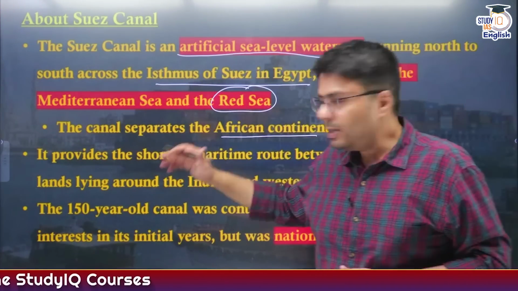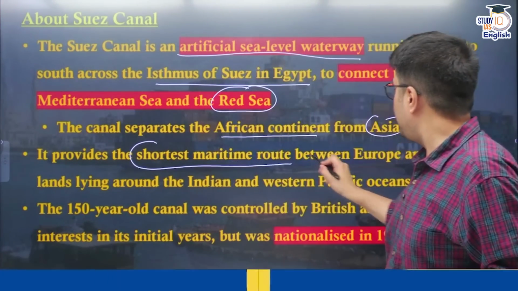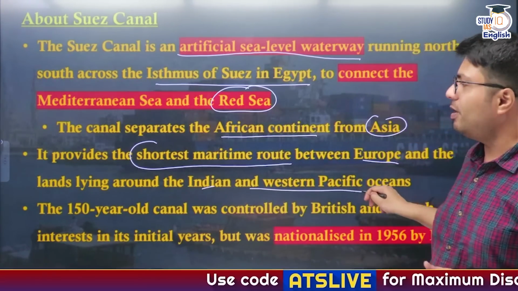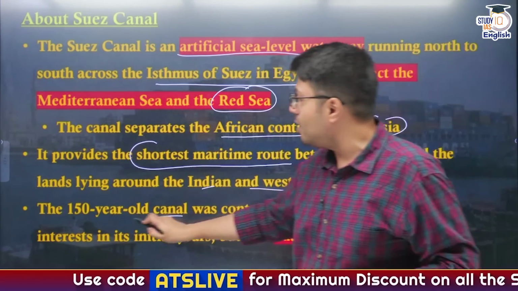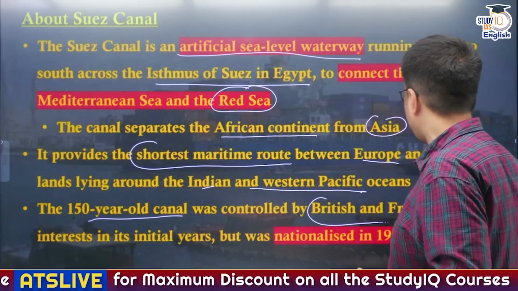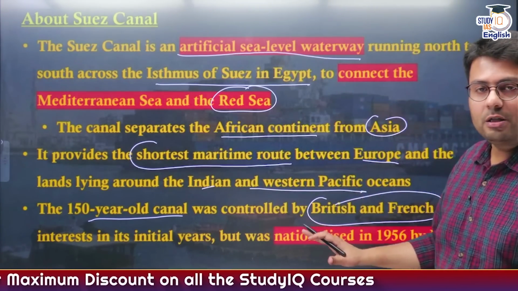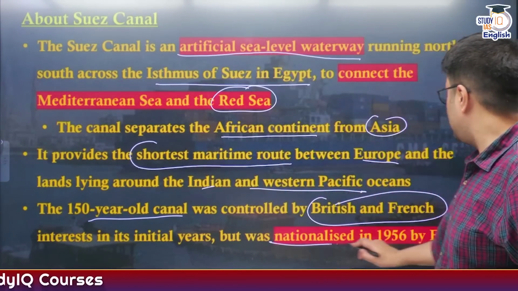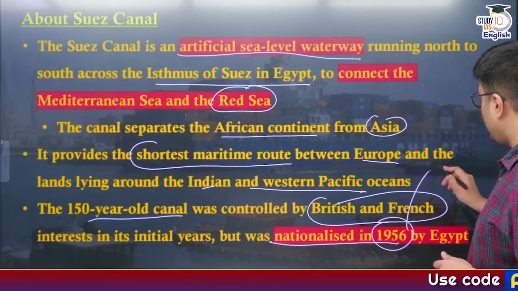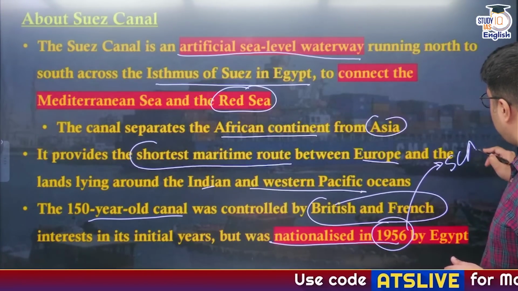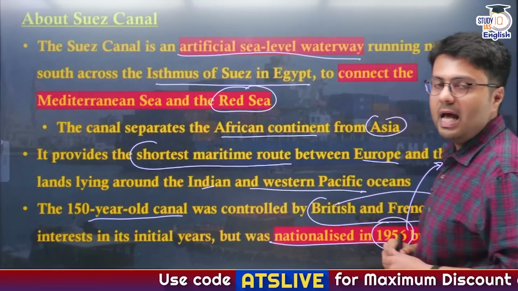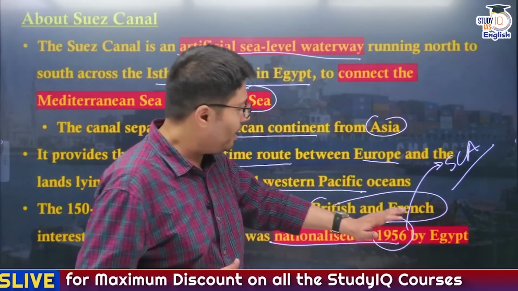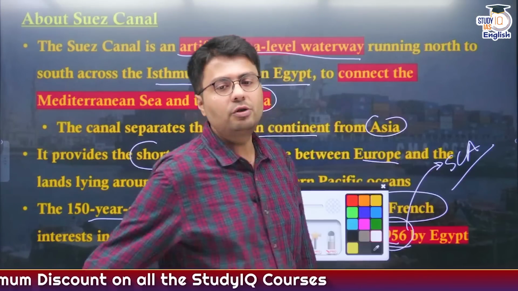Now this Suez Canal provides the shortest maritime route between Europe and the lands lying around the Indian and Western Pacific Oceans. And this is a 150-year-old canal which was controlled by British and French interests in its initial years. But after Anwar Sadat became the president of Egypt, he nationalized this canal in 1956, and now the canal is managed by Egypt, particularly its government entity known as Suez Canal Authority. And this has been in control of Egypt from 1956 onwards.